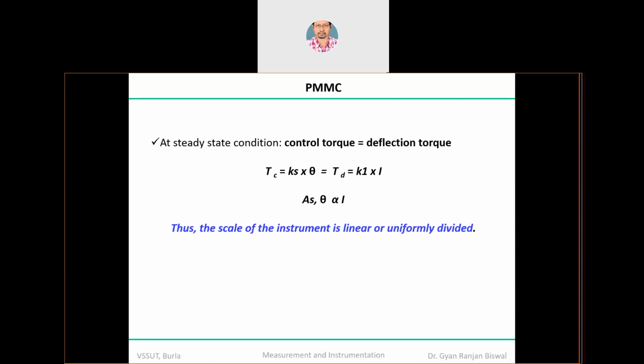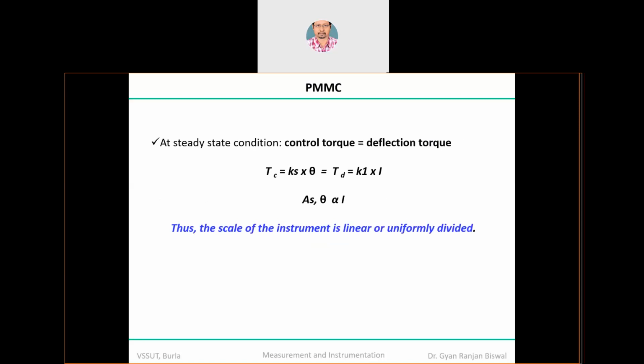That's why, whenever you measure DC voltage or current with the help of a PMMC device, you get a highly linear response.